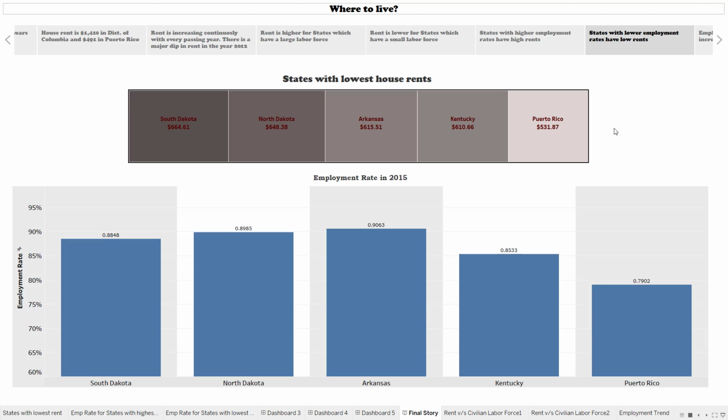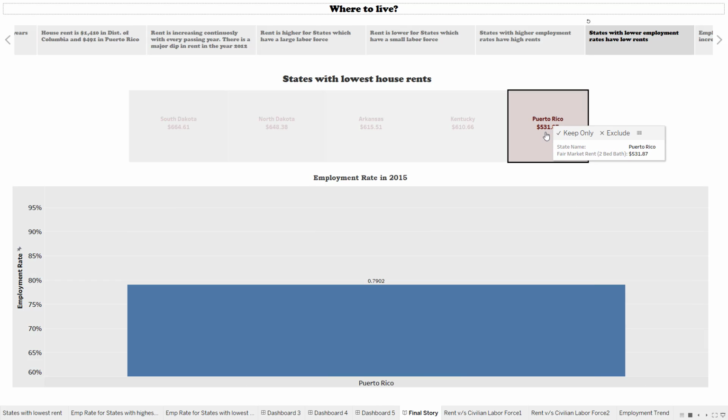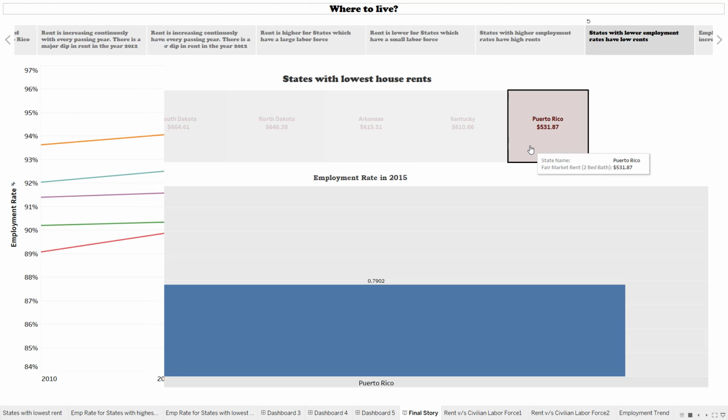Similarly, the same analysis is evident when we look at the states with lowest rents. For example, the employment rate for Puerto Rico is just 79%, which is significantly low compared to the 97% for District of Columbia.